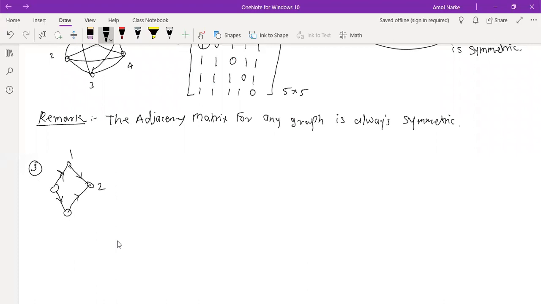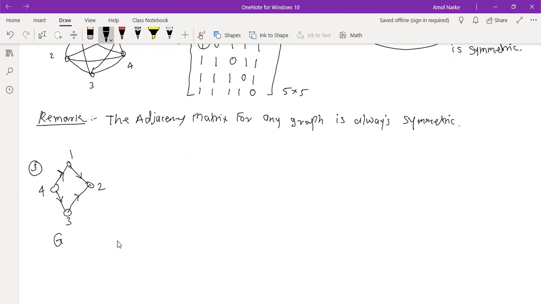We have 1, 2, 3, 4. Sir, can you repeat the question? What do we need to find out? Whether that third example, whatever graph I have drawn, whether this graph G is connected or not.